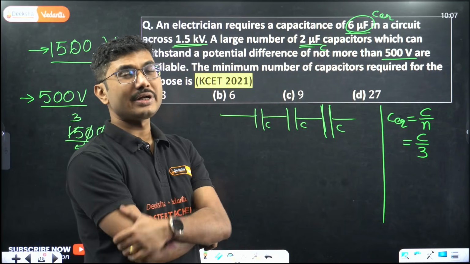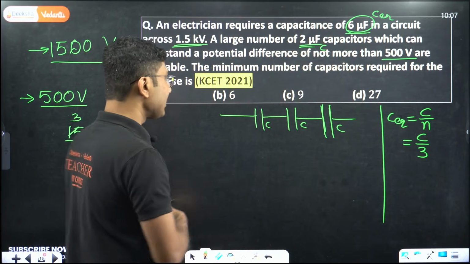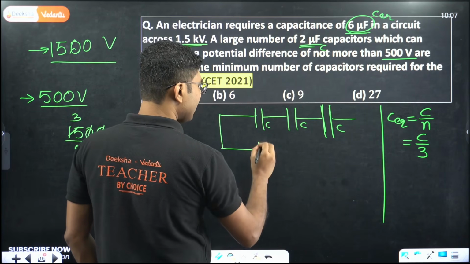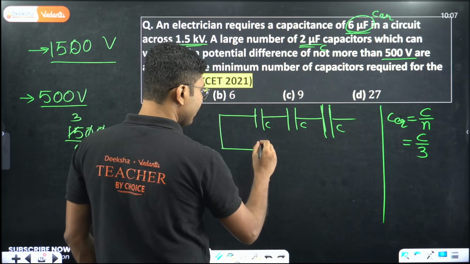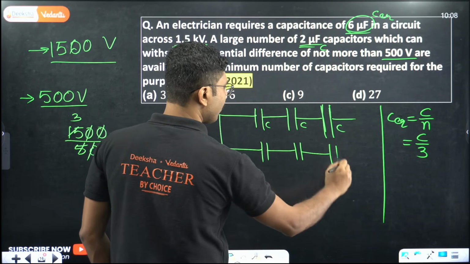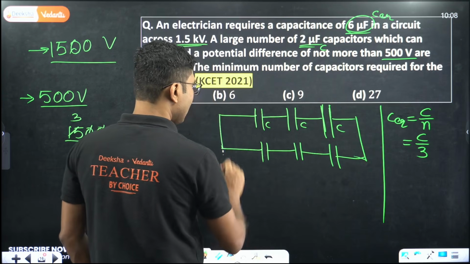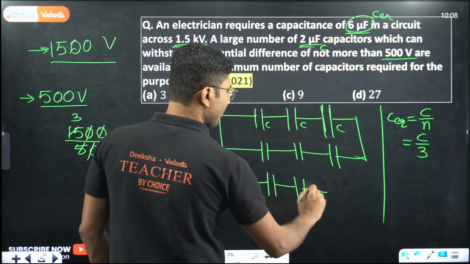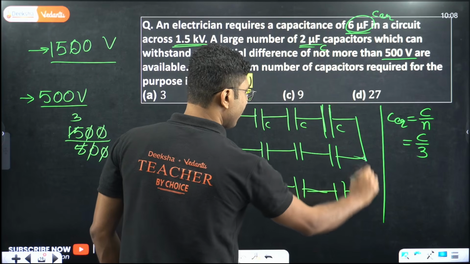Now we have to increase the capacitance. How can we increase the capacitance? We have to use a similar combination of capacitance in parallel, so that our voltage requirement is still being met, but our overall capacitance increases.